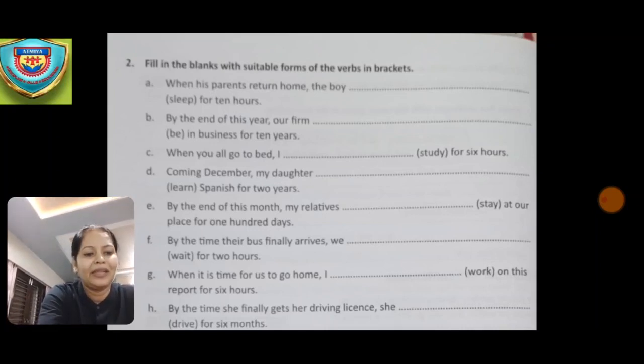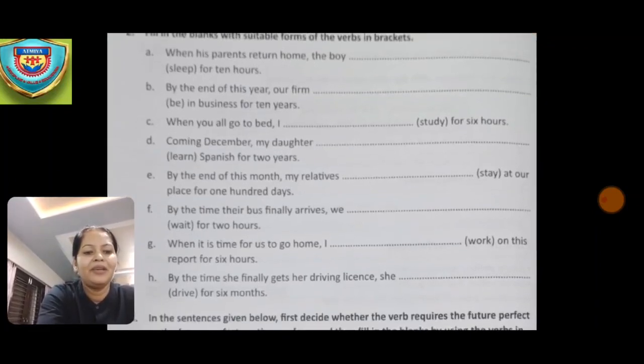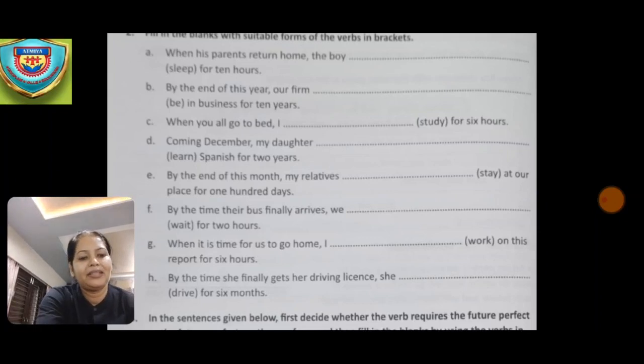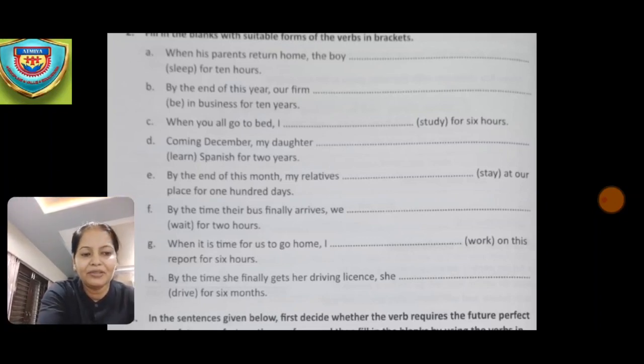Okay, now the next one is, by the time she finally gets her driving license, she dash drive for 6 months. By the time she finally gets her driving license, she will have been driving for 6 months. So the answer is she will have been driving for 6 months.